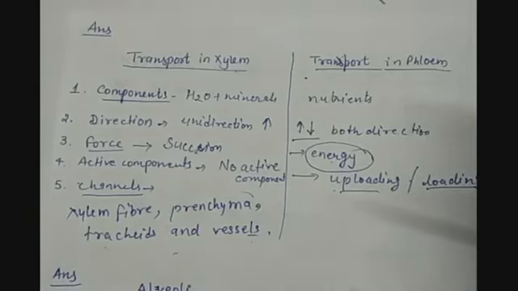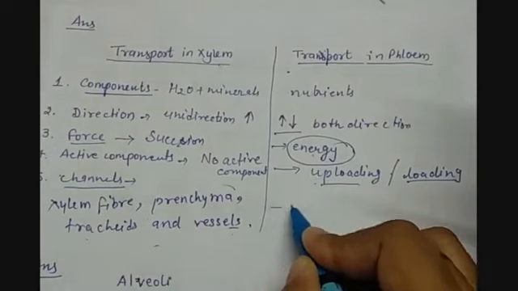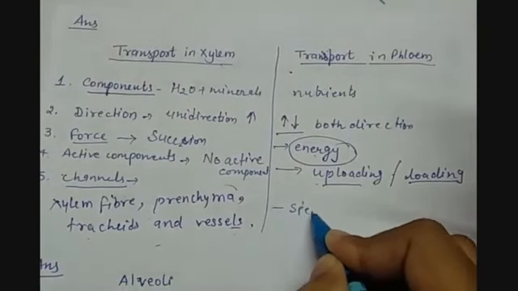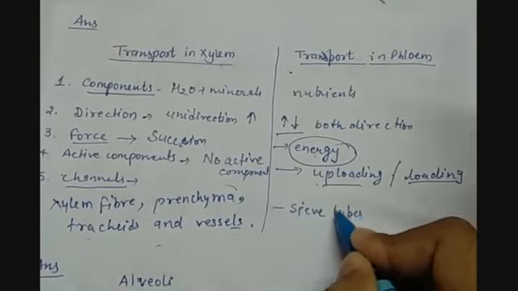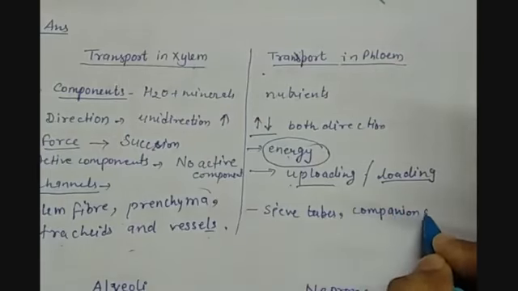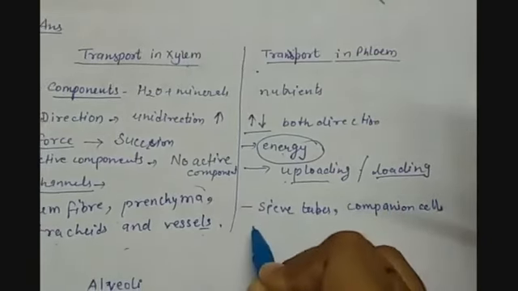Phloem is also having four types of cells: sieve tubes, then we have the companion cells, then phloem parenchyma and phloem fibers.